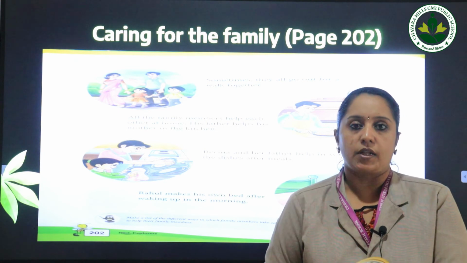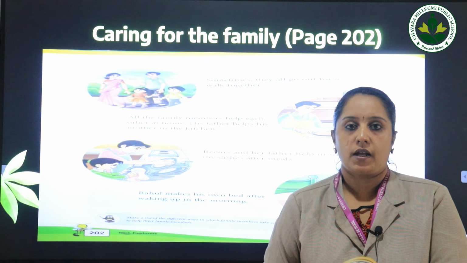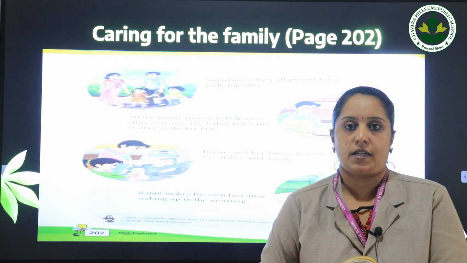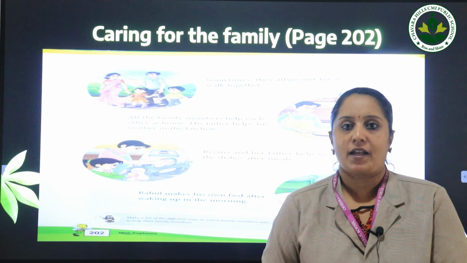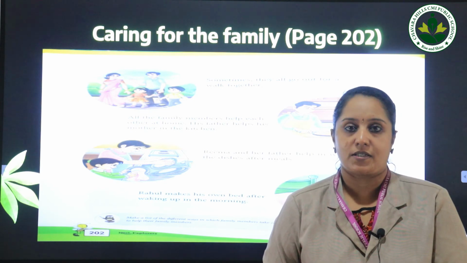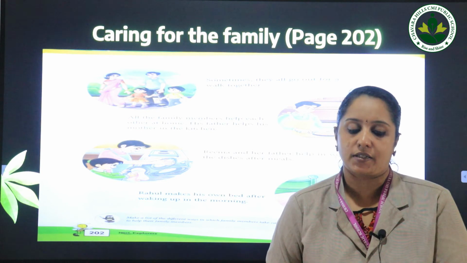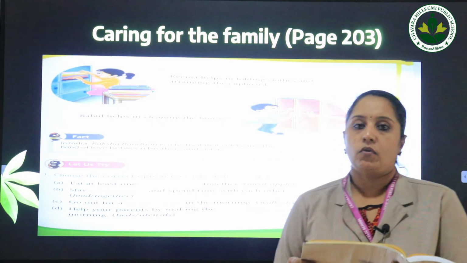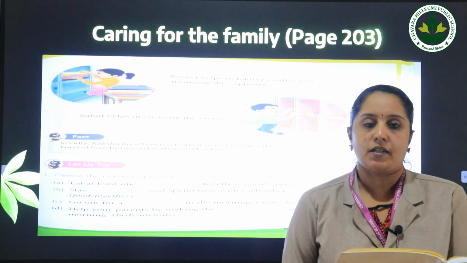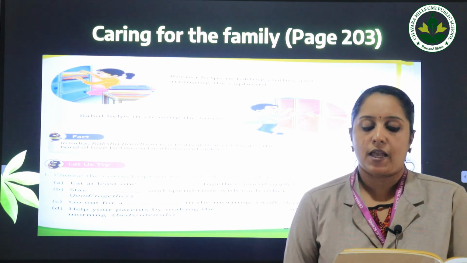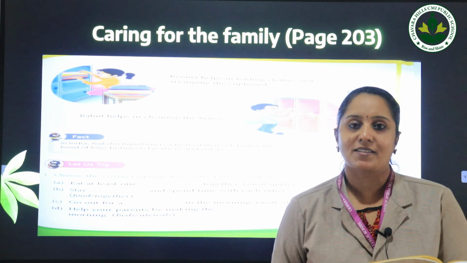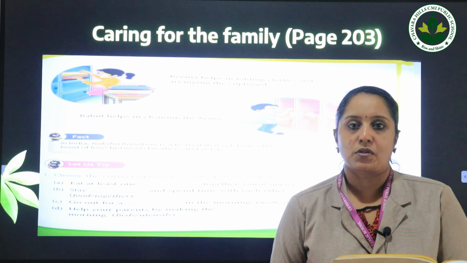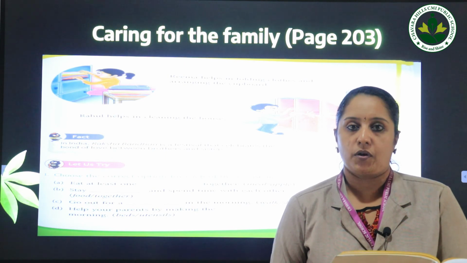Okay, so after waking up in the morning, you need to make your bed and fold the bed sheets and things like that. Okay, so in Rahul's family, they are all very happy because they love and care for each other, they support each other, they help each other. So all activities they are doing together. Now see page 203. What can you see in the picture? You can see that Rahul's sister Reema is helping in folding the clothes and arranging the cupboard. Do you do that? You also can do it, isn't it? So you can also fold the clothes and arrange it in the cupboard. And likewise you can help your mummy, isn't it?